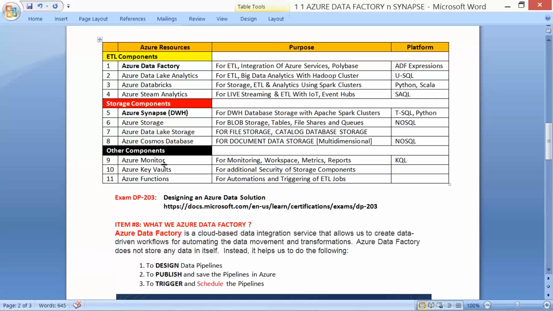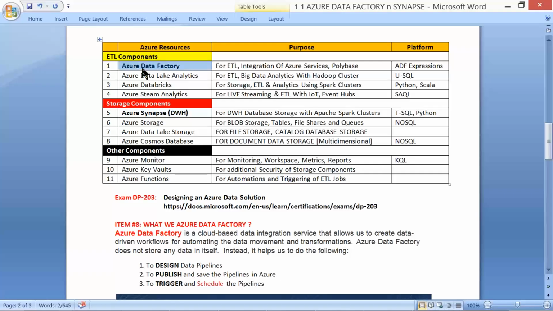Data Factory, a cloud-based data integration service that we are going to practice from the very next class, to create data-driven workflows for automating data movement and transformations. So Azure Data Factory does not store any data, okay?